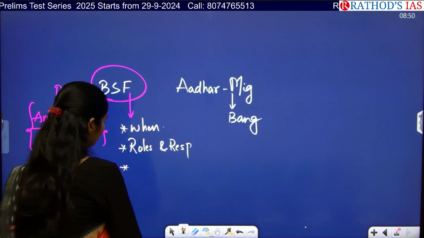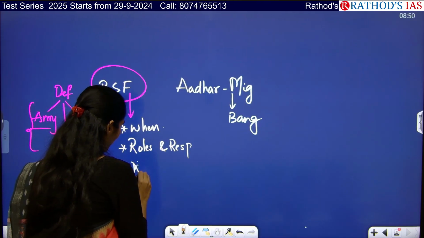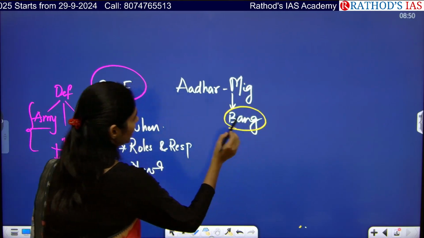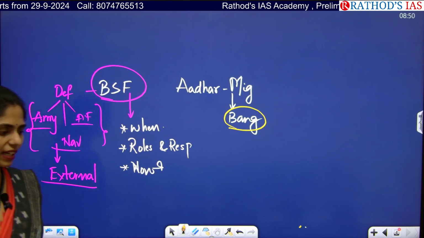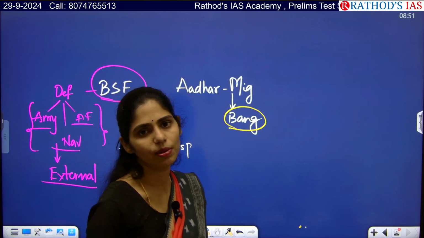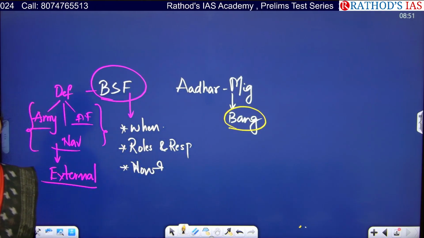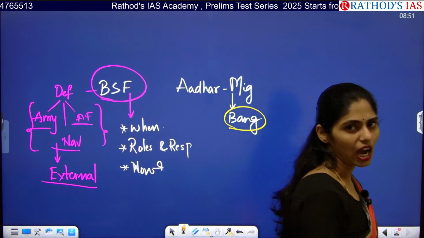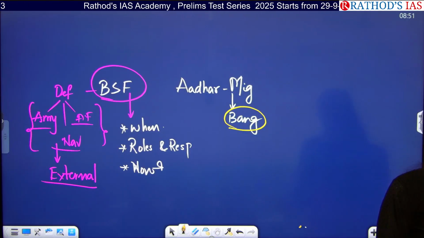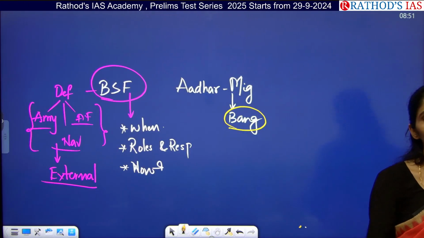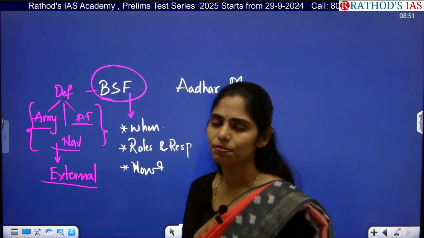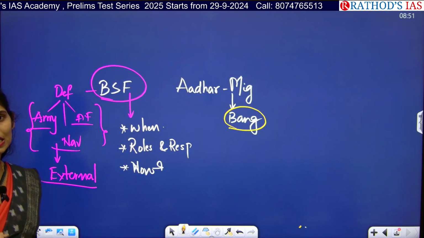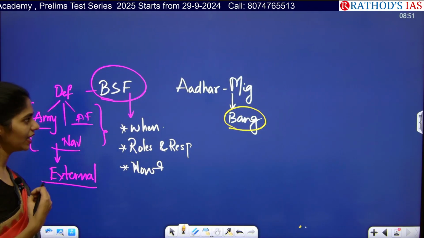A very important thing is why this BSF is involved. Next, you know about Bangladesh. Bangladesh is one of our neighboring countries with which we share the longest international border. You know about the political turmoil in Bangladesh. Now Bangladesh is under control of armed forces. They formed an interim government, and we don't know even the future of elections, which political party is going to come into power, everything. So we have very much uncertainty in India-Bangladesh relations.